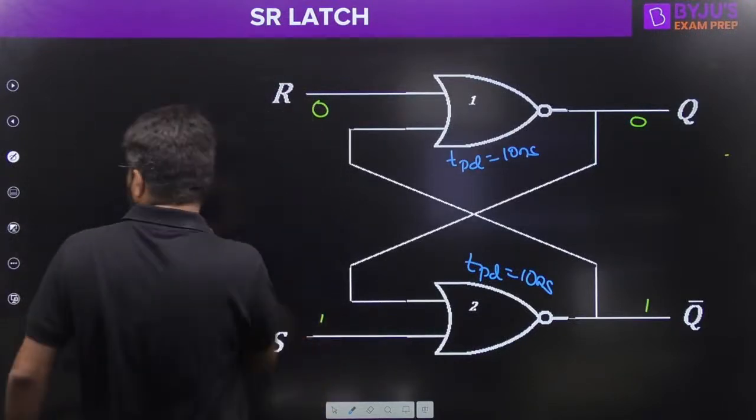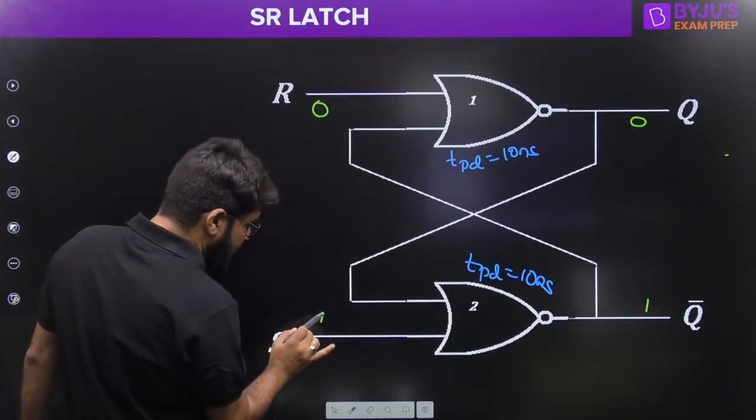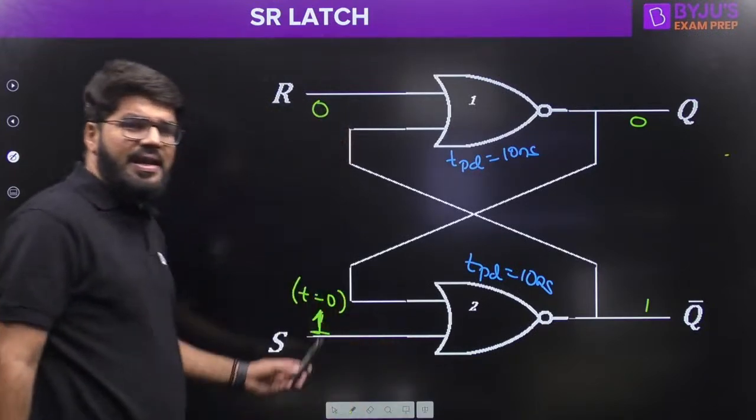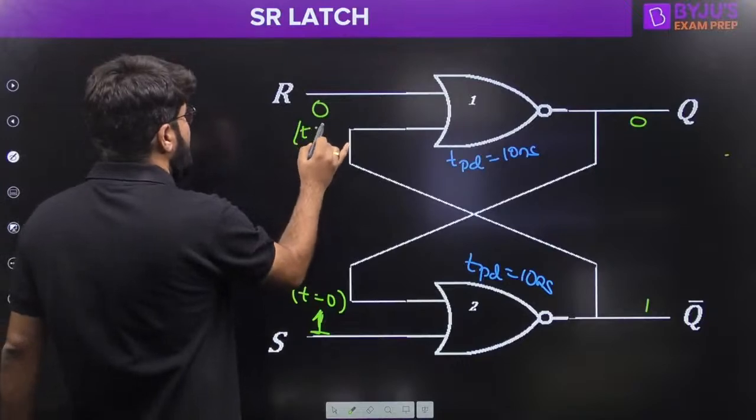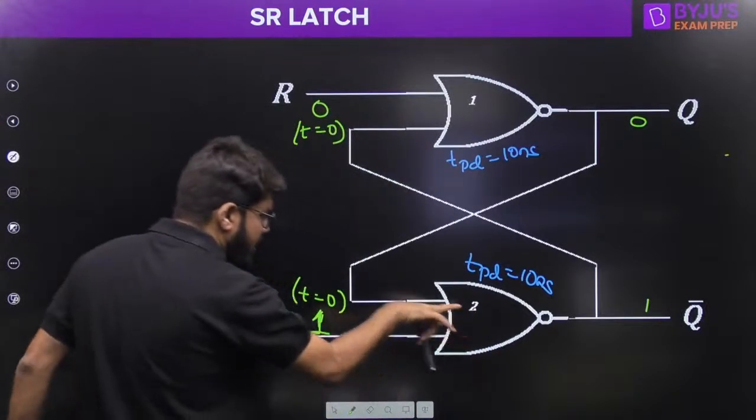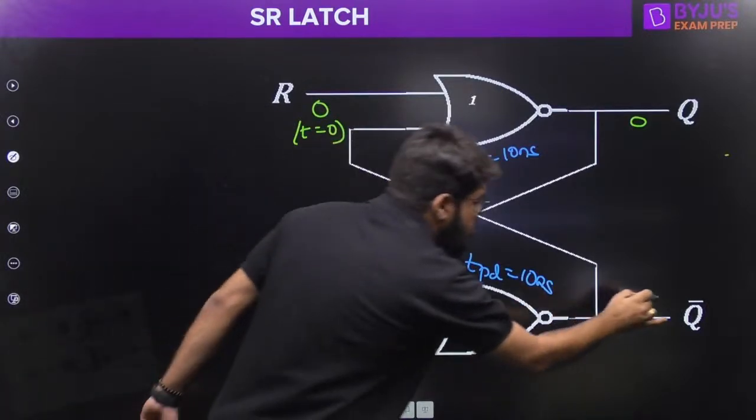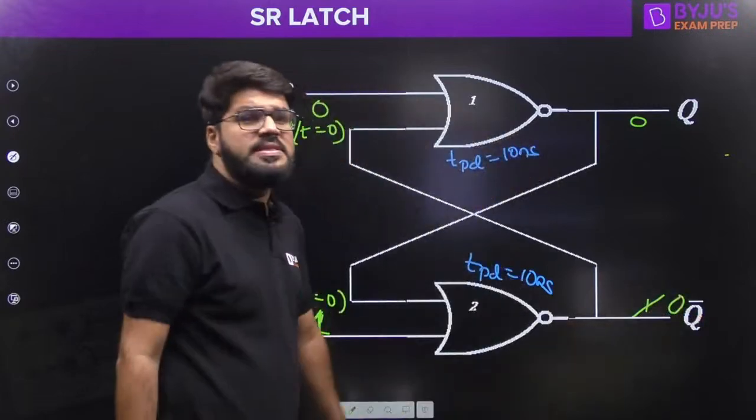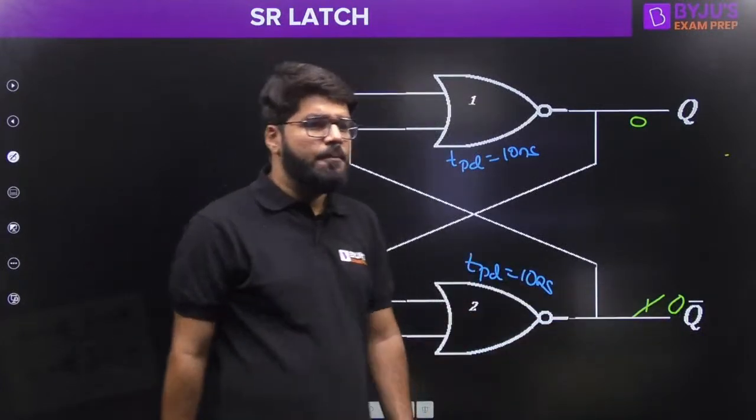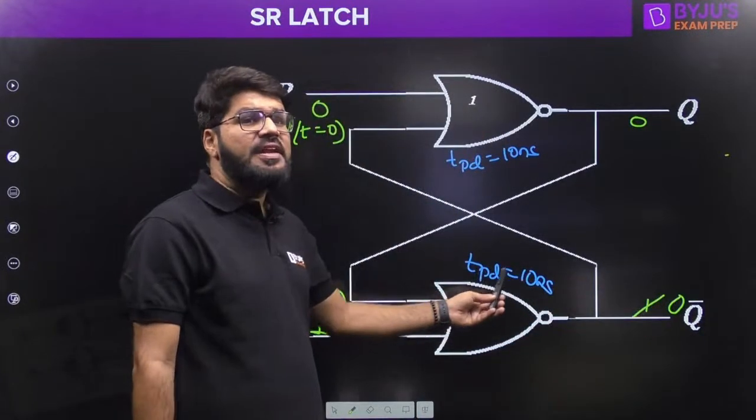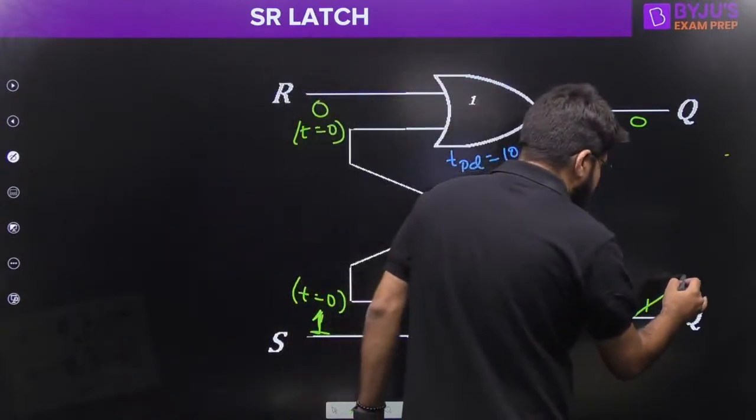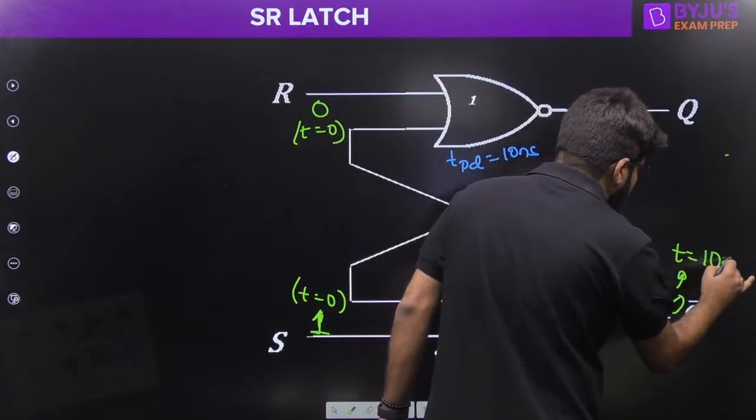Now try to understand the entire process. I apply S equal to 1 at T equal to 0, and R equal to 0. This is what I apply at the initial time. Now look at the second NOR gate. If any of the input lines is high, the output should become 0. But after how much time will you see this output? You are going to see this output after 10 nanoseconds. So this will appear at t equal to 10 nanoseconds.